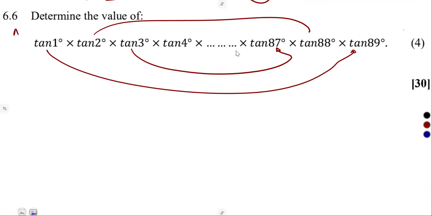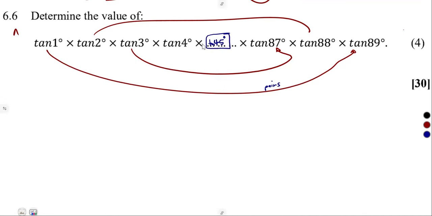But there's one which is going to be left in between. From 1 to 89, there's tan 45. Because these are like pairs. Are you seeing, guys? They are pairs. So 45 won't have a pair because it's in between. So tan 45 will be left without a pair.